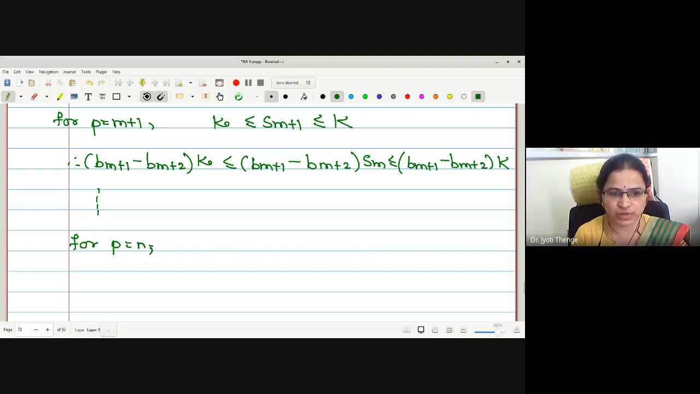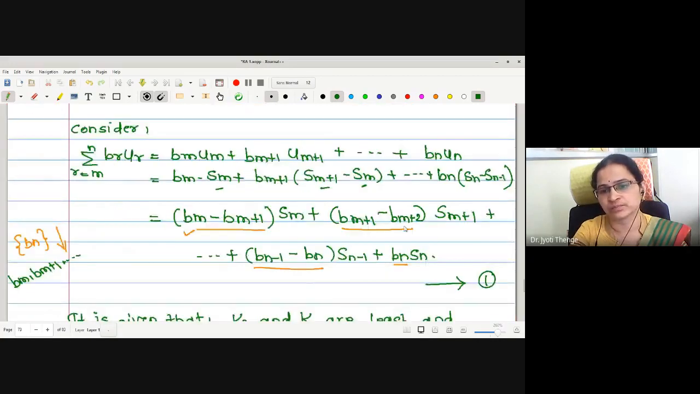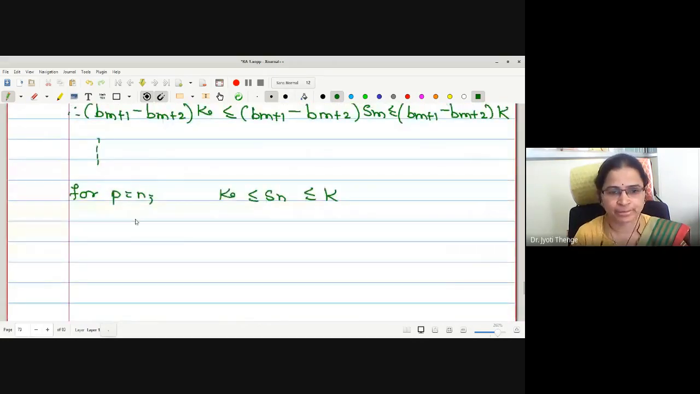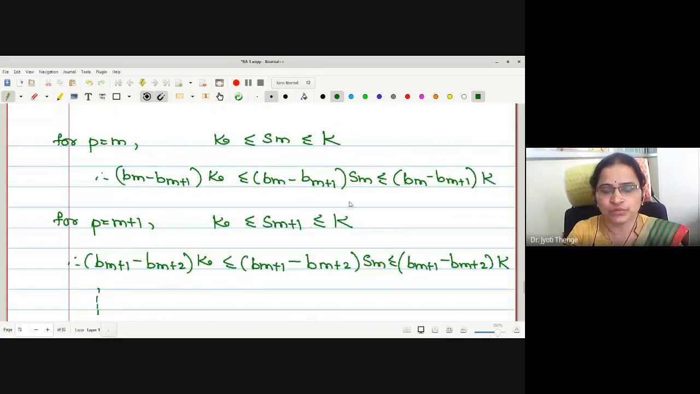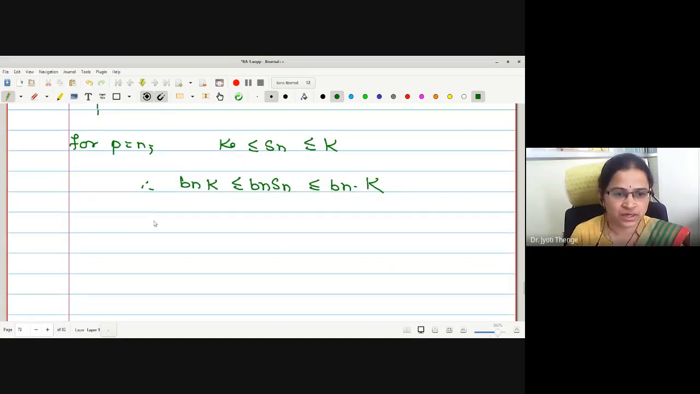What is the inequality for p equals n? Small k less than or equal to s_n less than or equal to capital K. What is the multiplier to s_n? I'll skip s_{n-1}. The multiplier to s_n is b_n, because this is b_n k less than or equal to b_n s_n less than or equal to b_n capital K. Now what job are we going to do? We are going to add all these inequalities. Here I will write: adding all the inequalities.